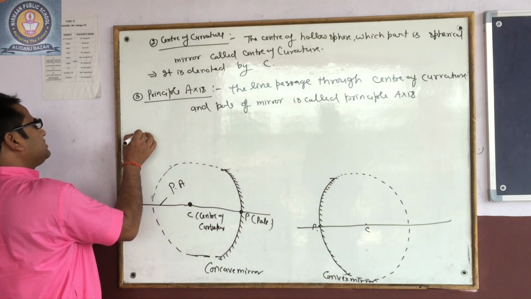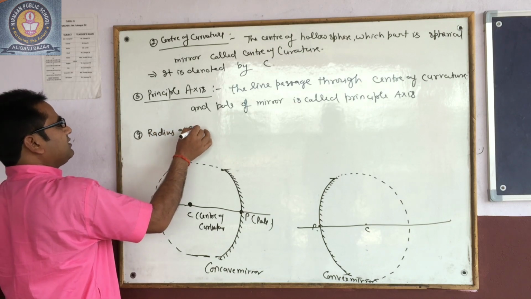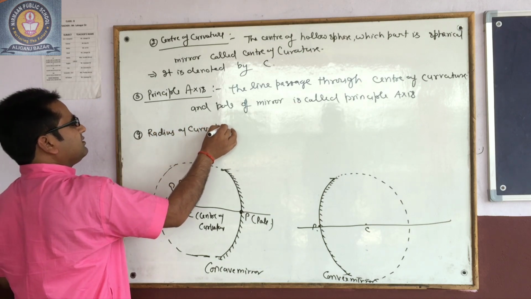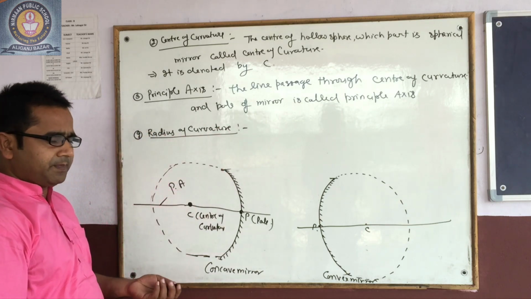Now the fourth term is the radius of curvature. What is the radius of curvature?